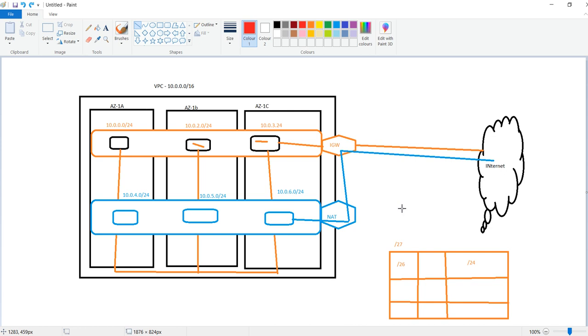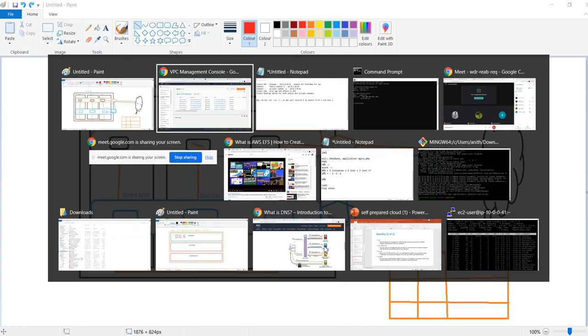So you are going to the internet and getting the packages, but outside people are not connecting to your servers. That is the beauty of the NAT gateway. Your Wi-Fi router at home is also a NAT gateway. You are connecting to the internet, but no one is connecting to your laptop, right? The same way it works here.